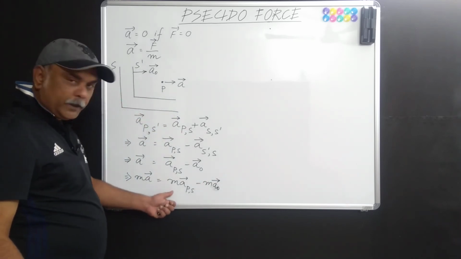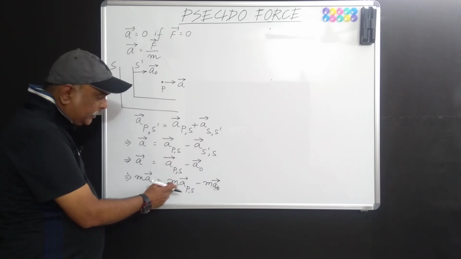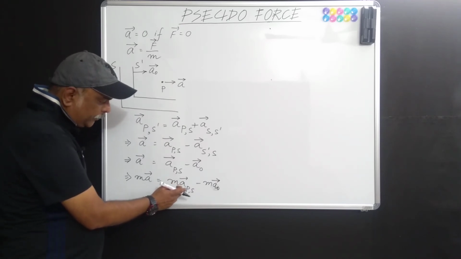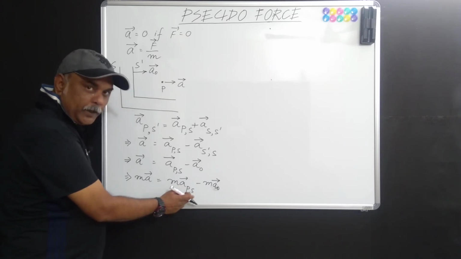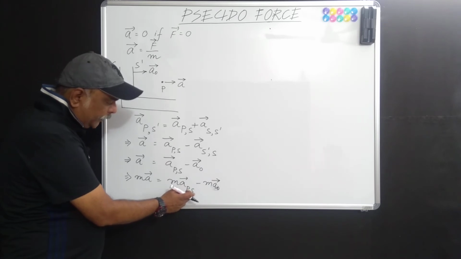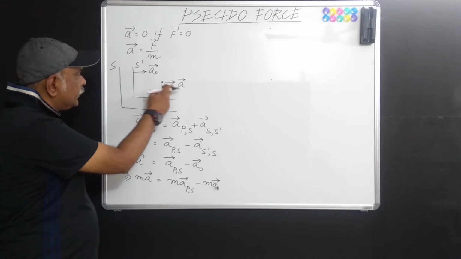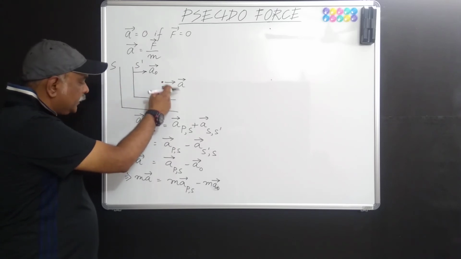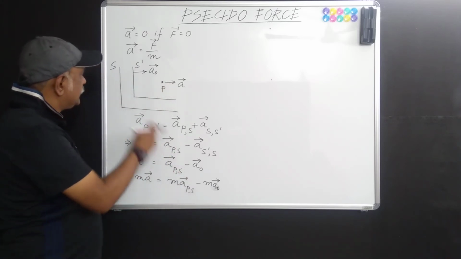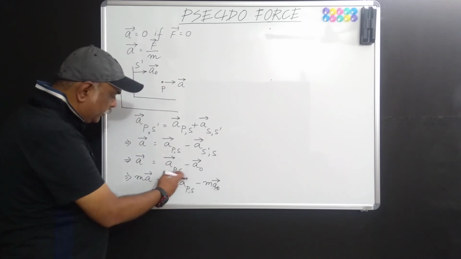Now have a look here again. Here you are having the mass of the particle multiplied by acceleration of particle P with respect to S. Acceleration of particle P with respect to S is this, isn't it? Means you are calculating this acceleration with respect to the inertial frame of reference. So second law holds good here.